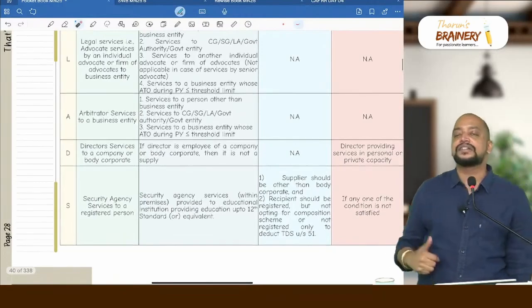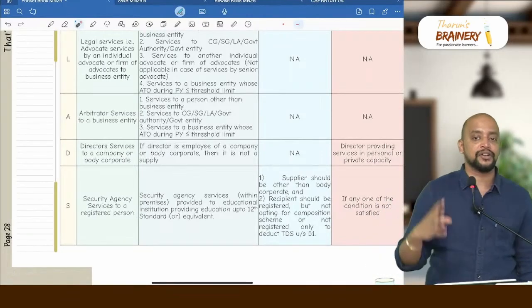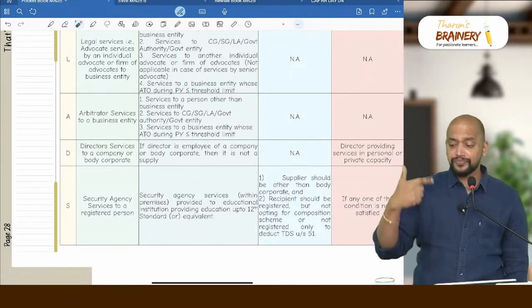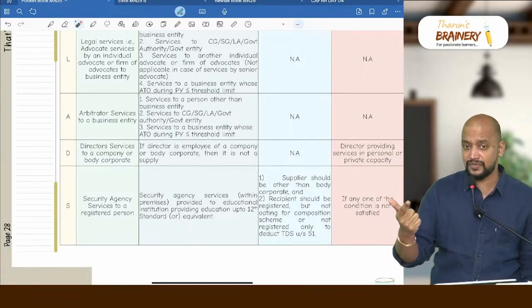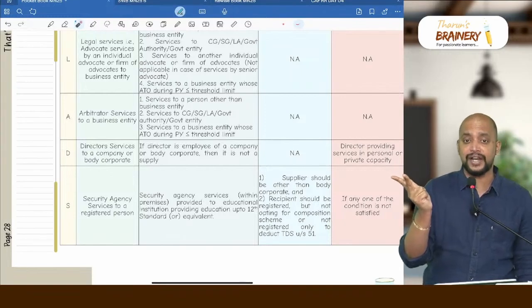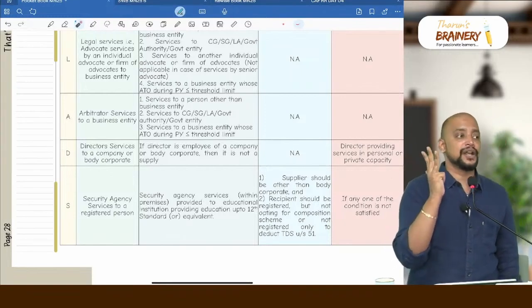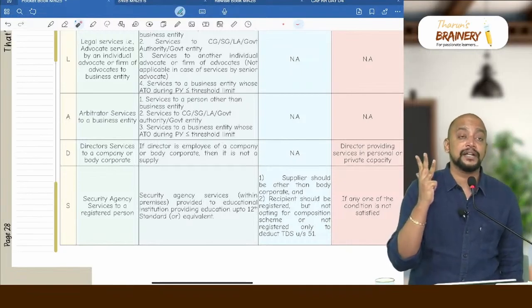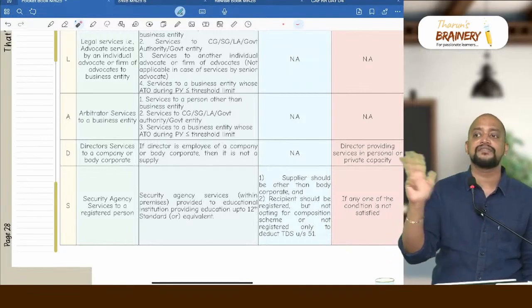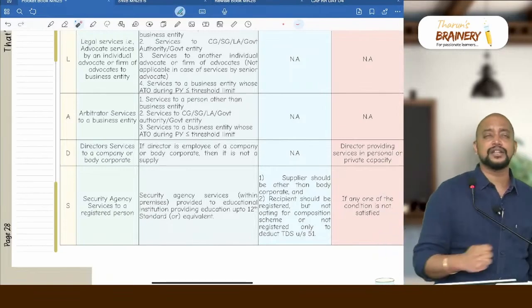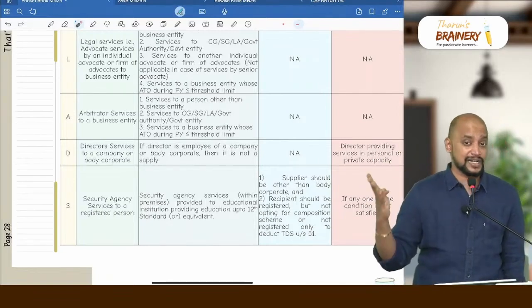Then legal services provided by individual advocate or firm of advocate. We have 4 exemptions. If they provide services to a person other than business entity, it will be exempted. If they provide services to another individual advocate or firm of advocate, exempted. If they provide services to government, it is exempted. Central government, state government, local authority, government authority or government entity, not government agency, then it is exempted. If they provide services to a business entity whose turnover during the previous year does not exceed threshold limit,